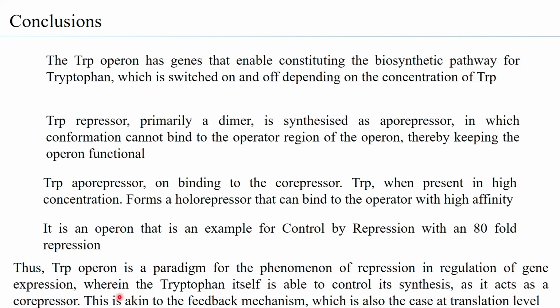What is also interesting is that this phenomenon of the tryptophan controlling its own synthesis, a negative control, is akin to what is called the feedback mechanism at the translation level. What has been observed is that when you have high levels of tryptophan present, tryptophan can also bind to tryptophan synthase, the enzyme, and inhibit the enzyme. So thereby you don't have any more tryptophan formation. So you can see the control is not only at the transcription level, but can also be seen at the translation level by the tryptophan itself.